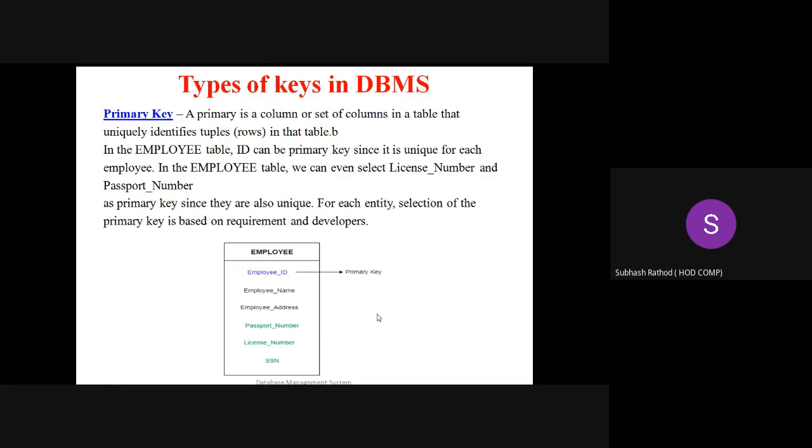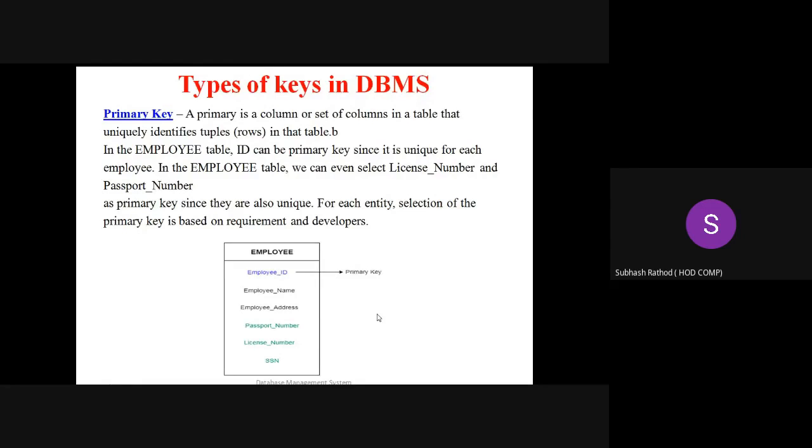For example, in the employee table, look at this diagram or this presentation. Employee is a table. ID can be the primary key since it is unique for each employee in a particular organization.